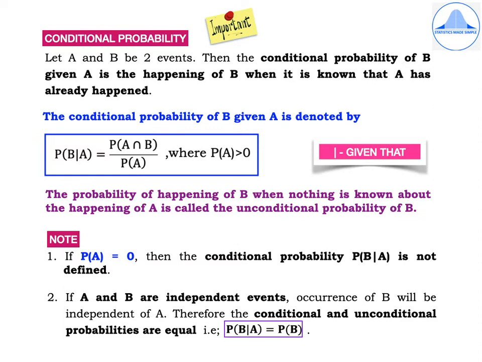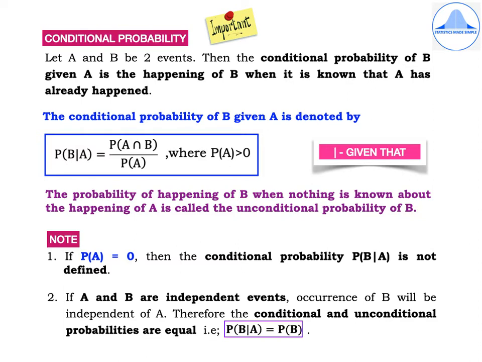The first note: if P of A is equal to 0, then the conditional probability, that is P of B given A, is not defined. This is what I explained a while back.